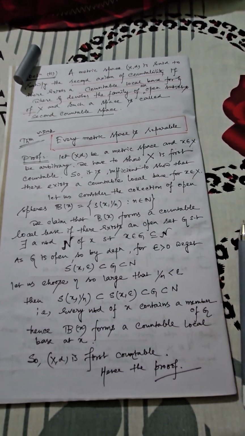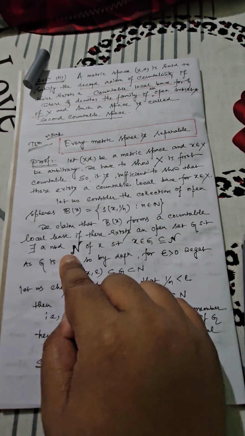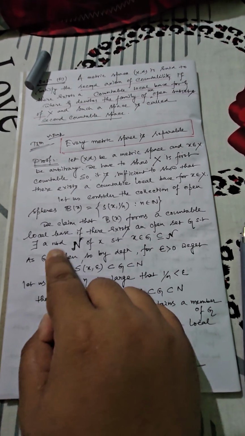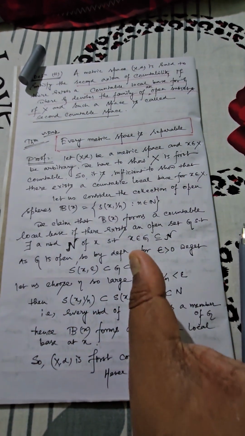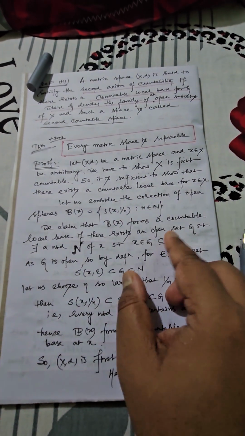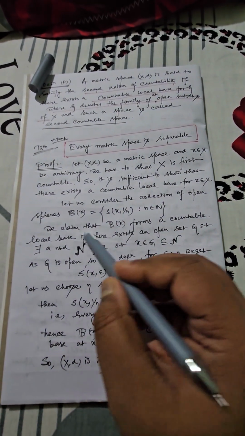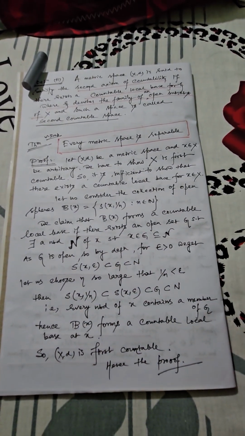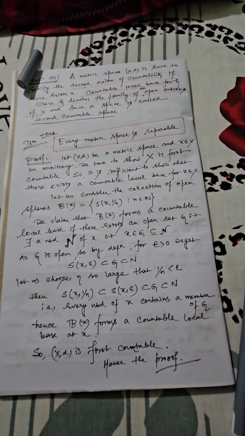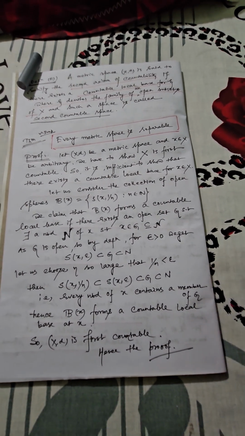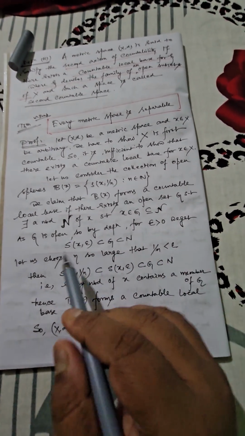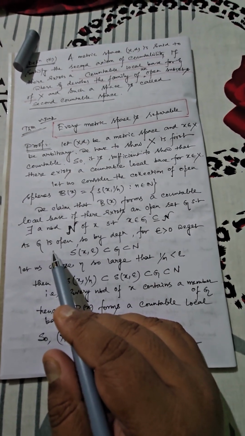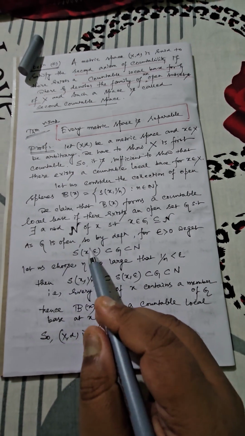Then obviously by the definition of open set you can say x is a member of G, and definitely it should be contained in N. That means every point x must behave like an interior point of G, and we are choosing this neighborhood in such a way that it will also contain the original open set under consideration, G. Now G is open, so each and every point is an interior point, as I have mentioned earlier, so you can create an open ball.